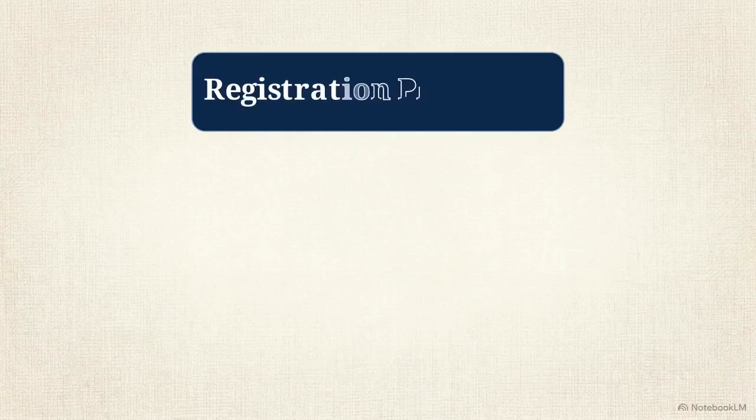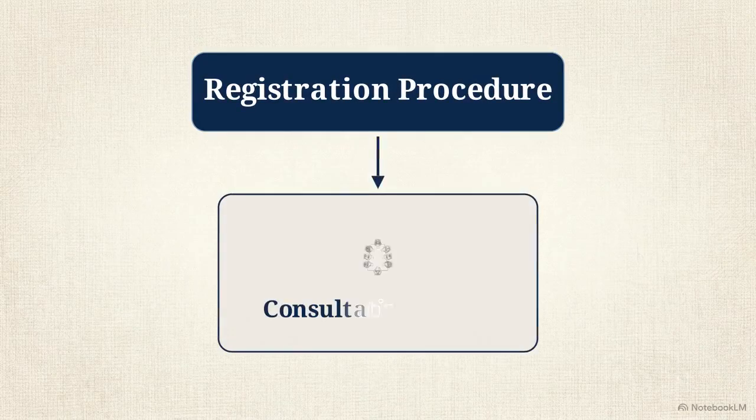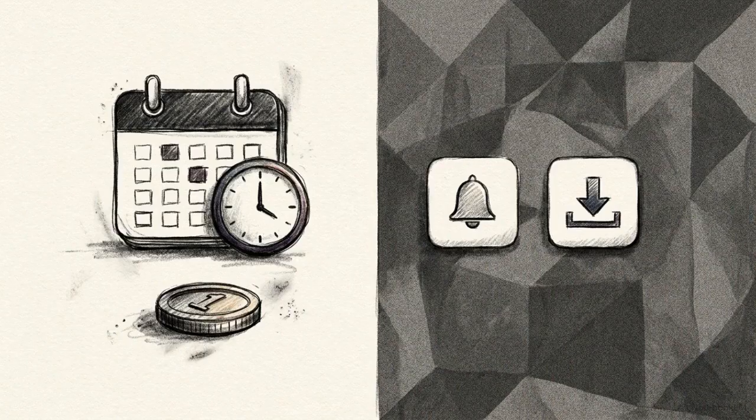That completes Section 9 and 10. In our next video, Lecture G3, we cover the entire registration procedure, including the consultative group, opposition timelines, and the 10 rupee authorized user application.